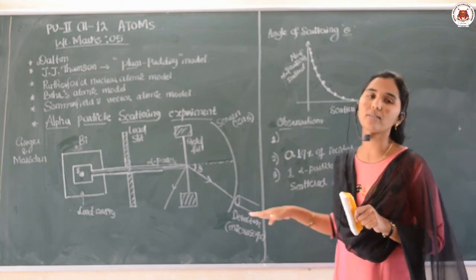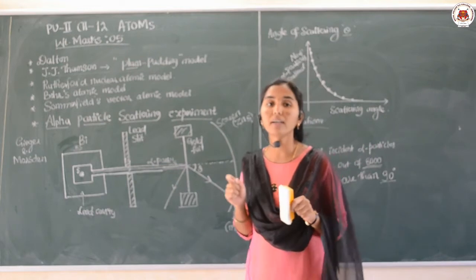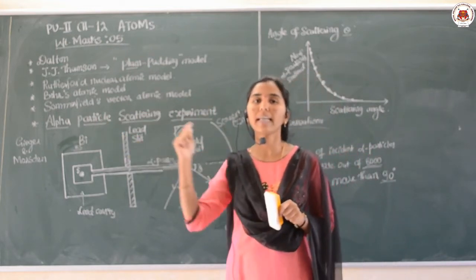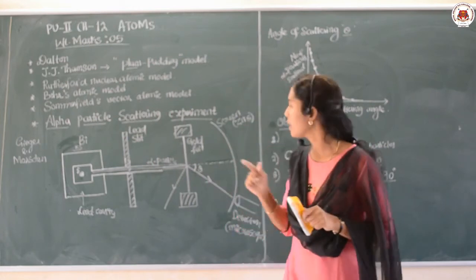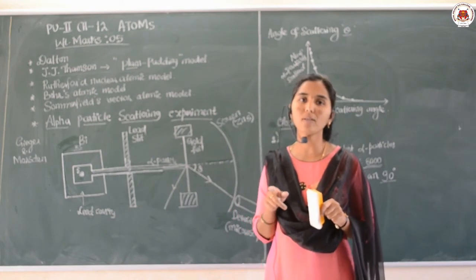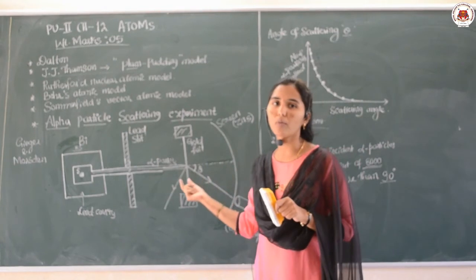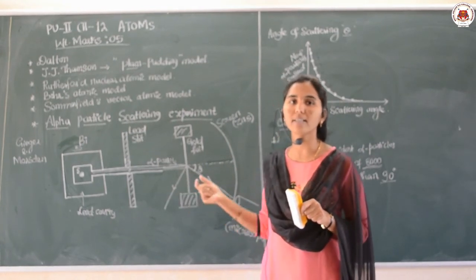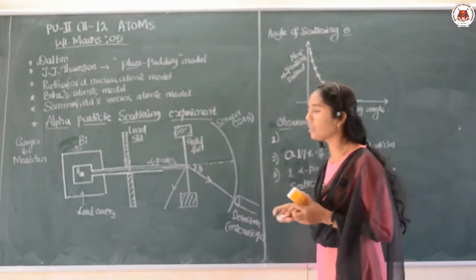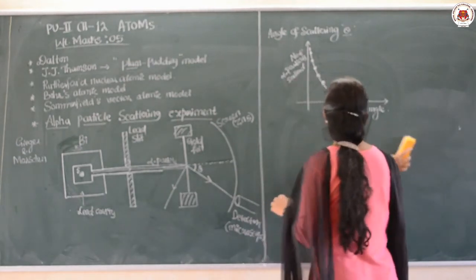With the help of these observations, Rutherford concluded that the backward scattering of the alpha particle can happen only when there is a strong force of repulsion, and that force could be achieved only when the gold foil has positive charges at the center.